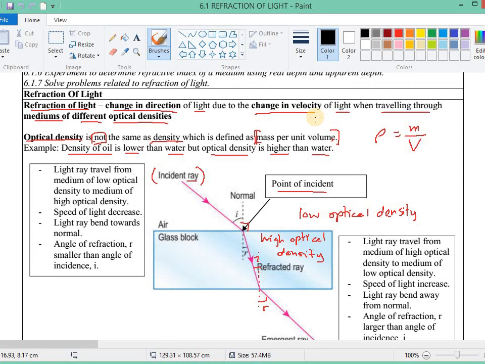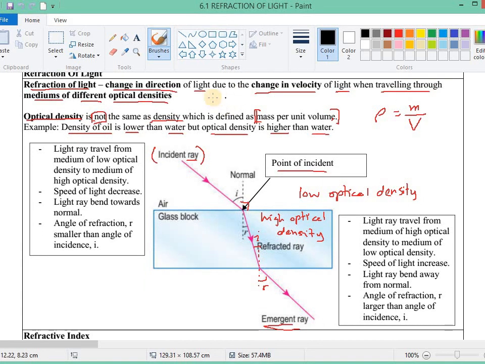So what happens when the speed of the wave changes? What changes is the direction. This phenomenon where the direction of the wave changes is what we call refraction of wave. Here we are talking exclusively about light, so it is refraction of light. One more time: refraction of light is the change in direction of light due to change in velocity of light when traveling through mediums of different optical density.